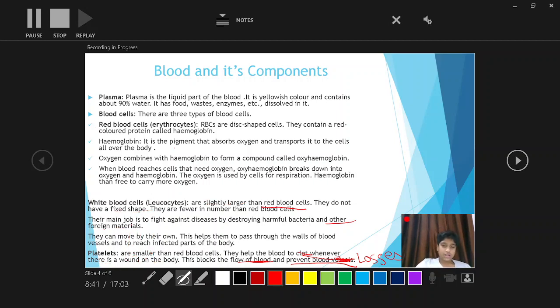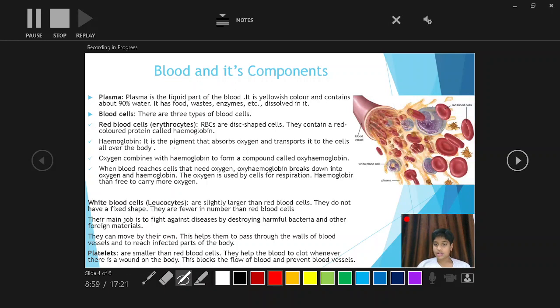Now we will discuss blood vessels. Okay, now we will see how platelets, white blood cells, plasma and red blood cells are present in blood, and we will see their pictures. So this is the picture. This is the blood vessels and this is the blood, and these are the blood components.